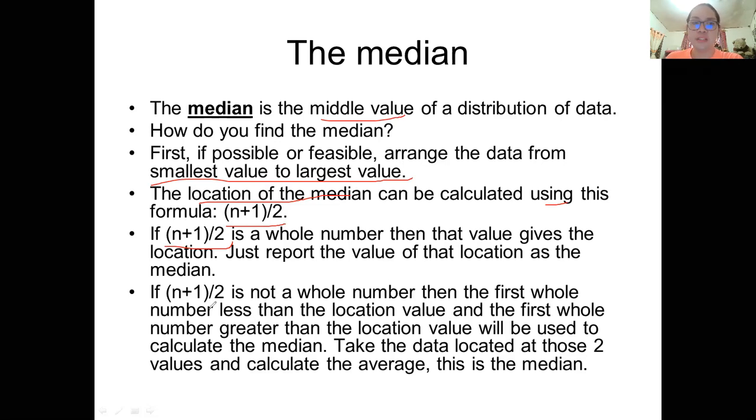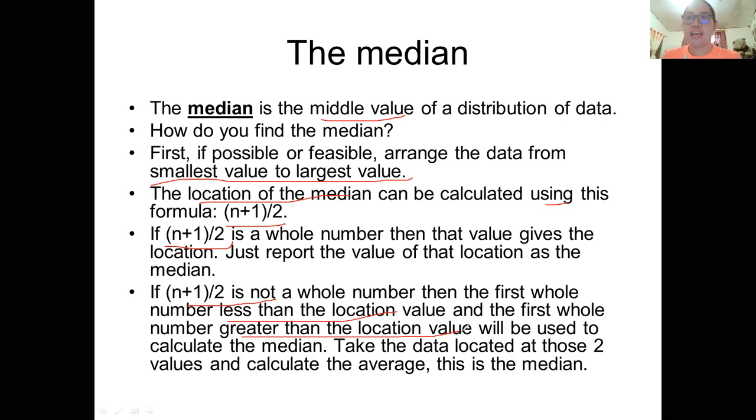So if n plus 1 over 2 is not a whole number, then the first whole number less than the location value and the first whole number greater than the location value will be used to calculate the median. So between the two middle values, you just add them and then divide it by 2 once the data is even.